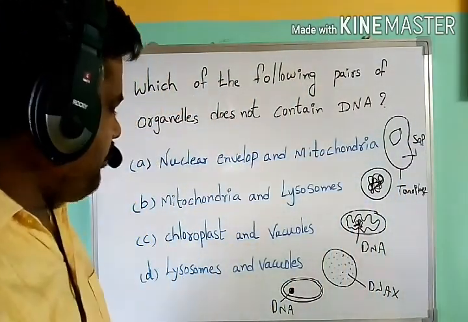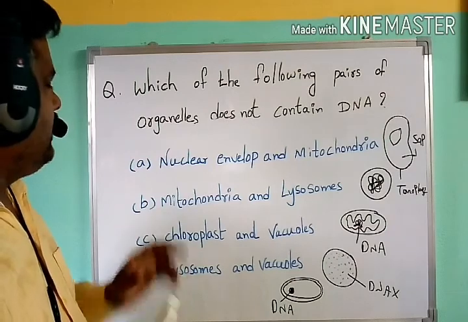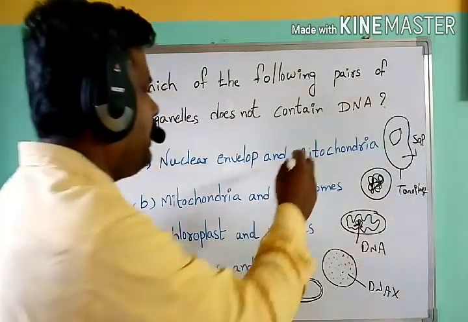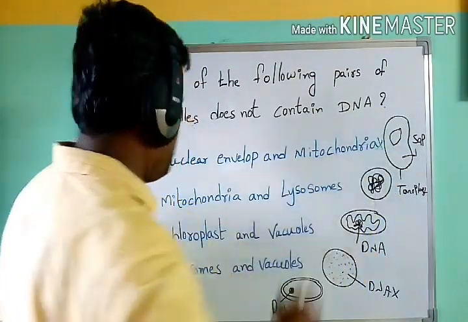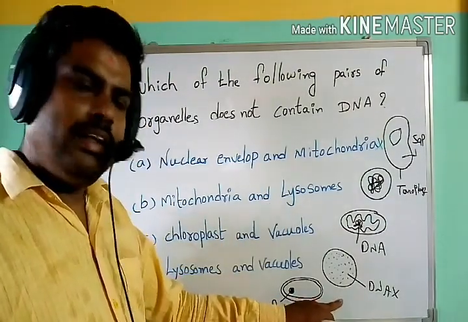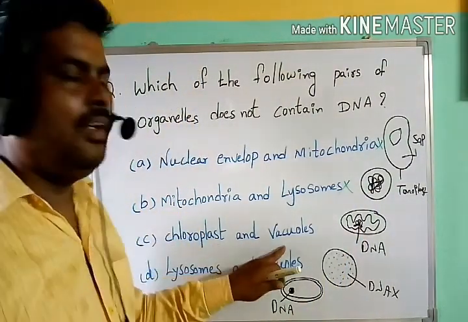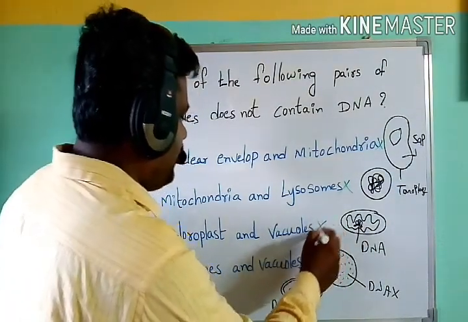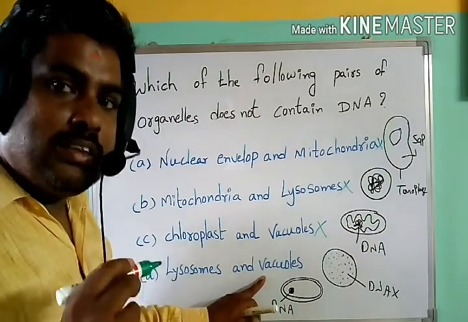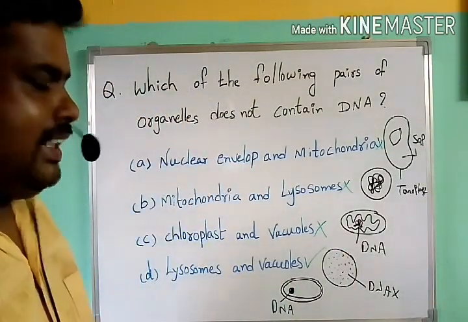So among all these options, the nuclear envelope does not have DNA and mitochondria have DNA, so it is not the right option. Next, mitochondria have DNA but lysosomes do not, so it is not the right option. Chloroplasts have DNA and vacuoles do not, so it is not the right answer. Lysosomes and vacuoles both do not have DNA, so option D is the right answer.